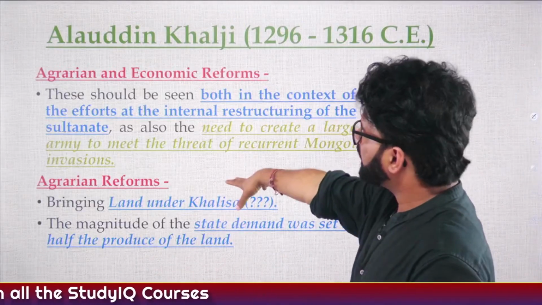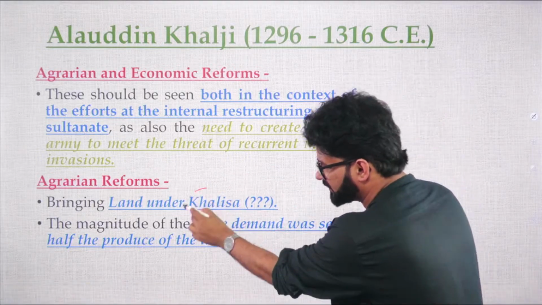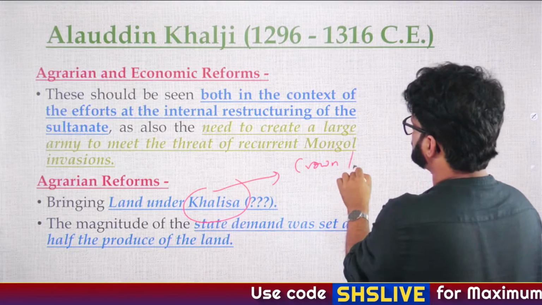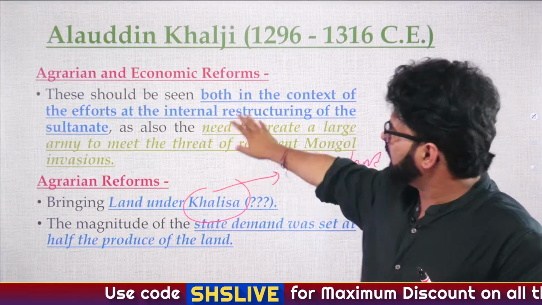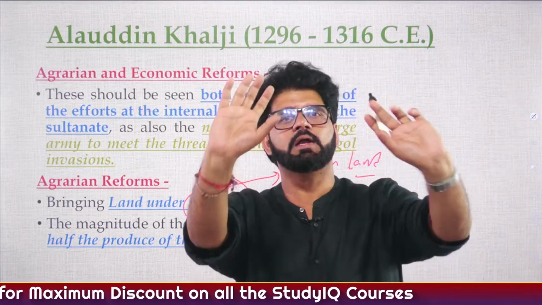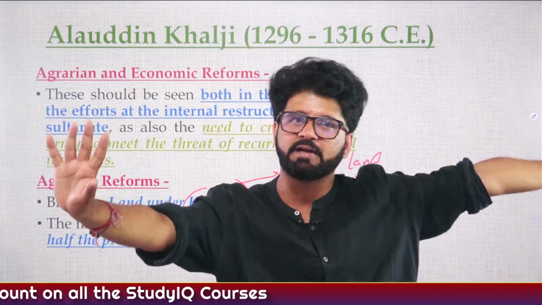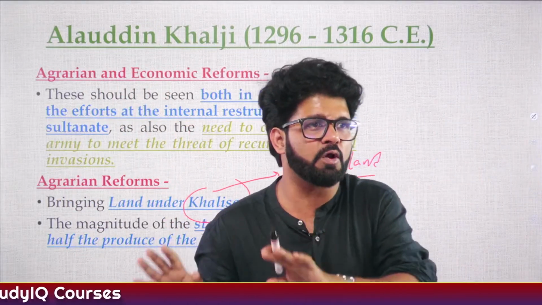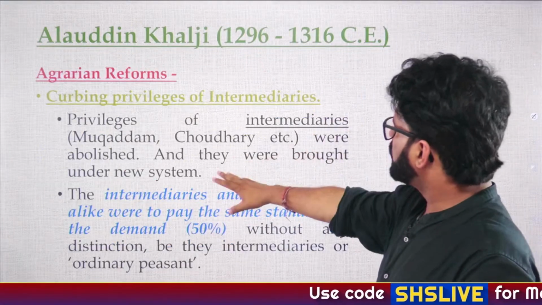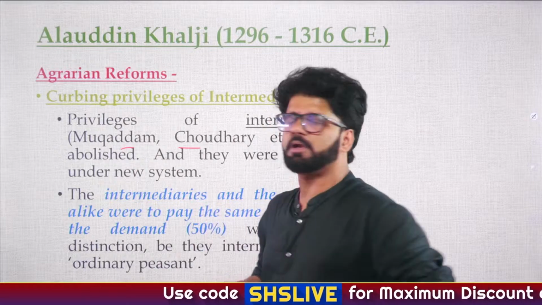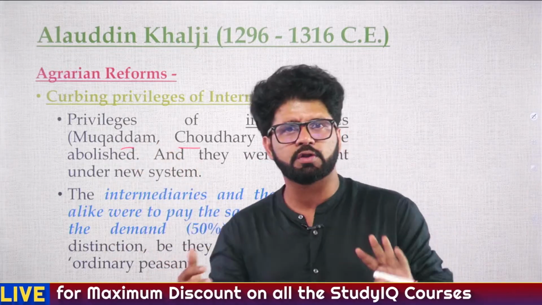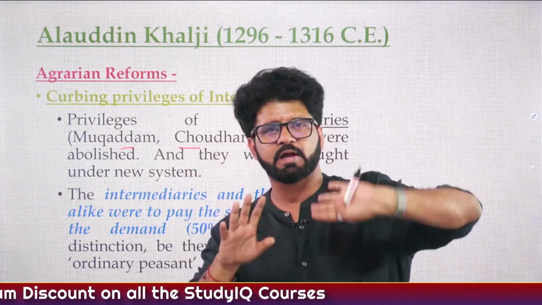Again, agrarian and economic reforms, land under Khalisa. We have discussed these words. Khalisa is crown land, Kharaj is land tax. So these words you have to keep in mind. Agrarian and economic reforms: he is controlling the prices, he is keeping the tax high because he has to fight the Mongols, who were a formidable rival at that particular point of time. Fine. Agrarian reforms, Mukaddam, Chaudhary. These terms you have to keep in mind, because if I'm not wrong, UPSC has already asked questions on them. Who is Mukaddam, who is Chaudhary, who is Barid, who is Mohiniyan, what is Kharaj, what is Khalisa.